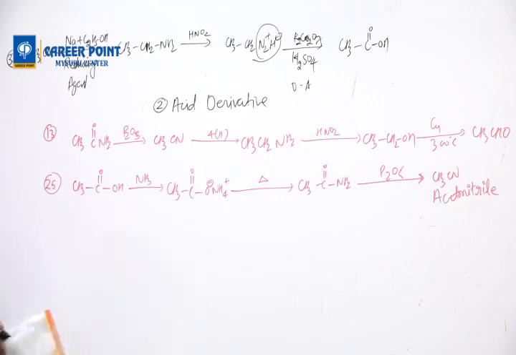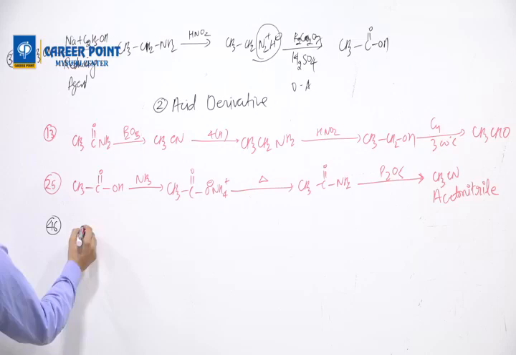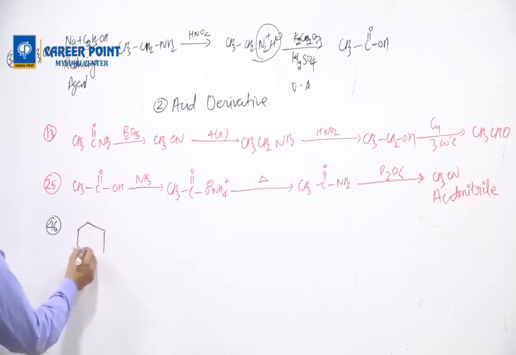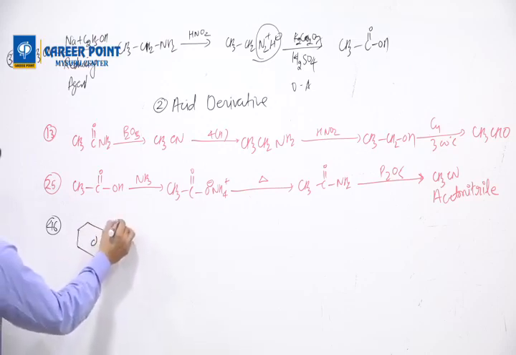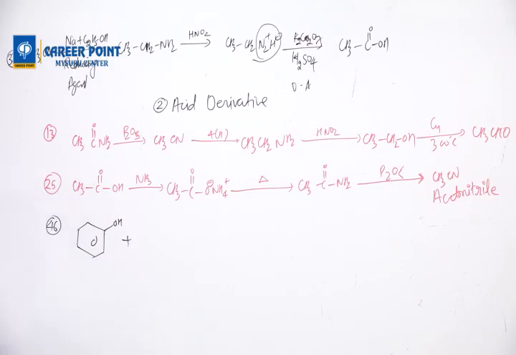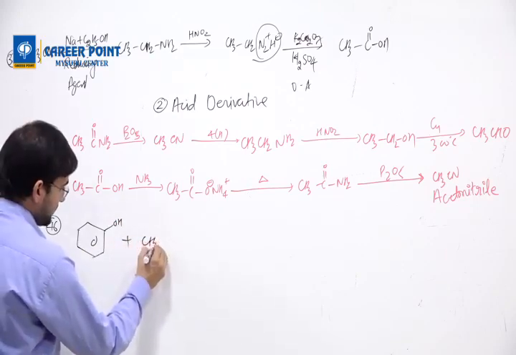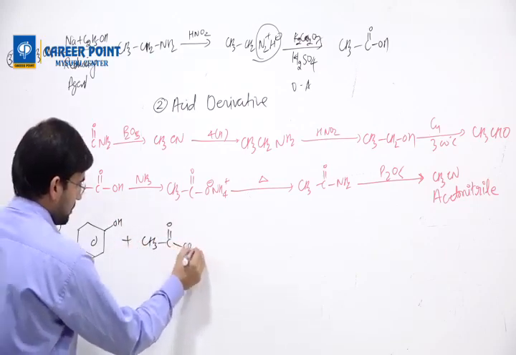46. That is also easy. 46 question. You have C6H5OH, that is phenol, plus CH3COCl.